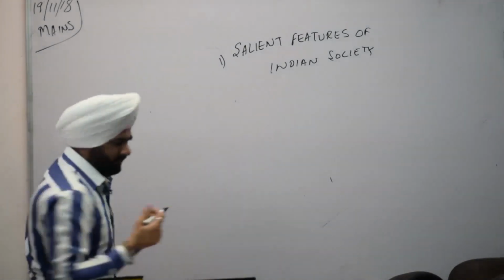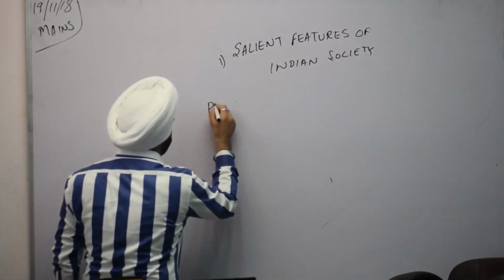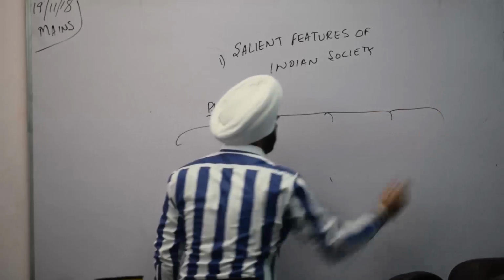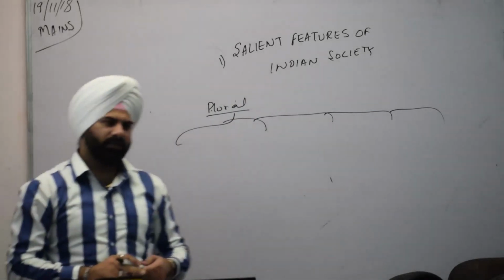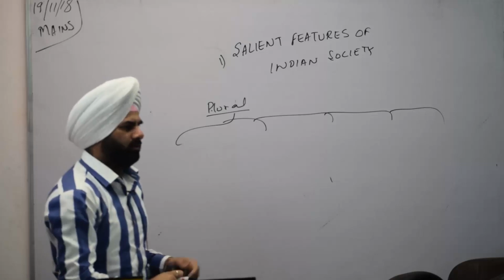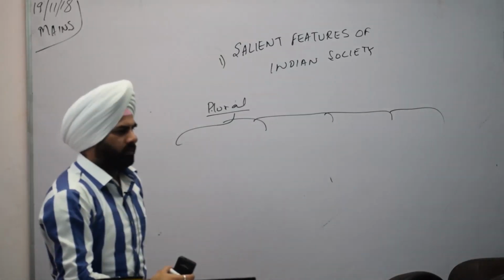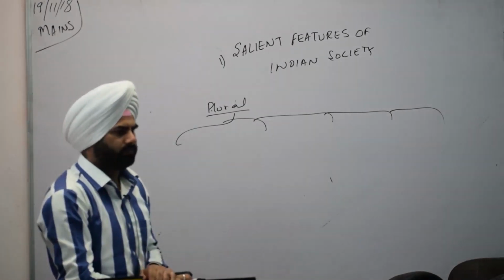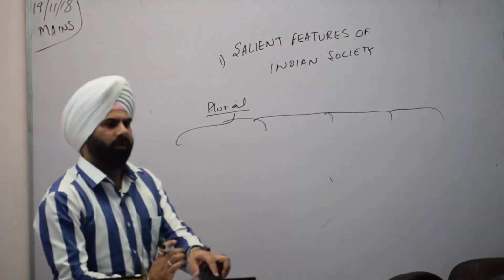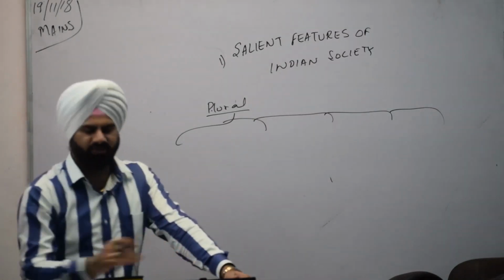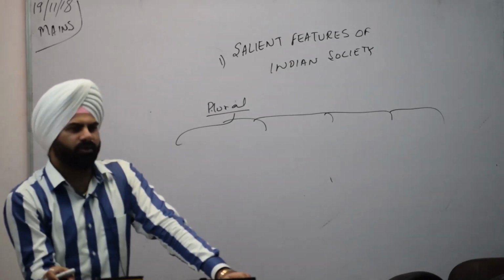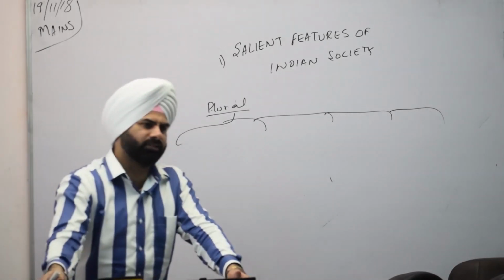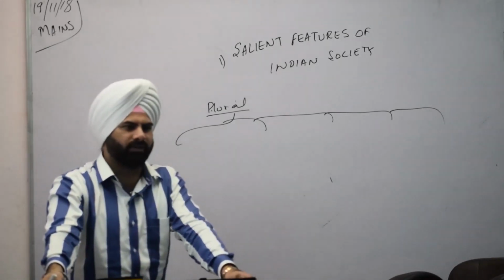For example, India is plural in nature. We are a society which is plural. What does plural mean? Many, more than two. Pluralism can be in any context. It can be in the context of politics, society, economy, and religion. It can also be in the context of technological developments that are taking place in the country.